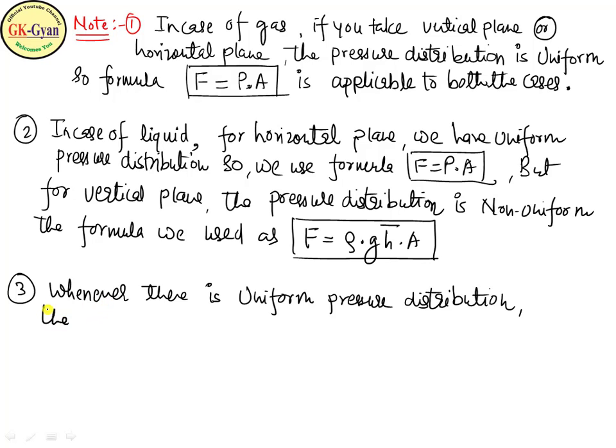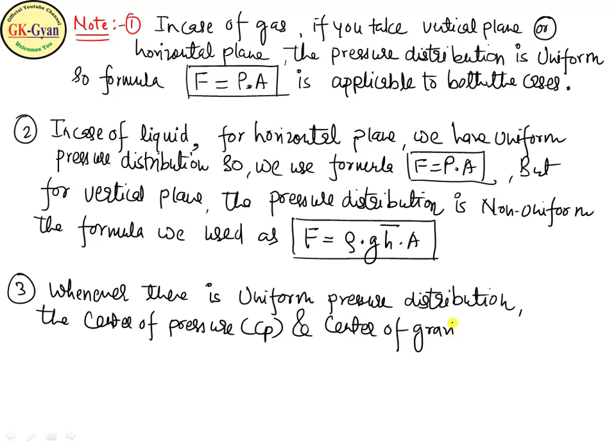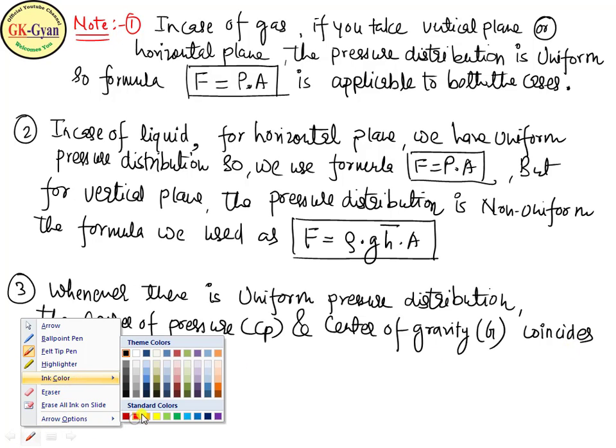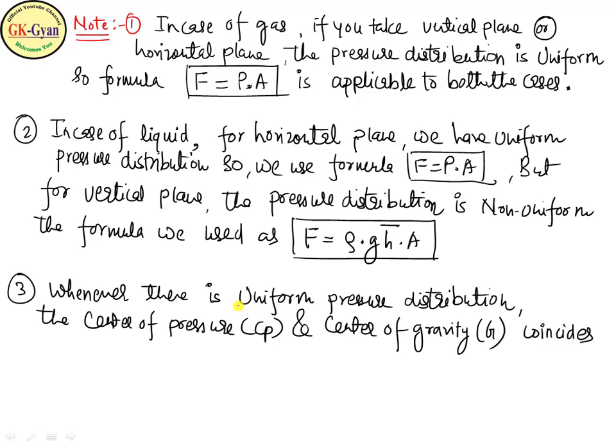The center of pressure, that is Cp, and the center of gravity, denoted by G, coincide. This is an important point you have to note down. Whenever there is a uniform pressure distribution, the center of pressure and center of gravity lie at the same point, that is, they coincide.